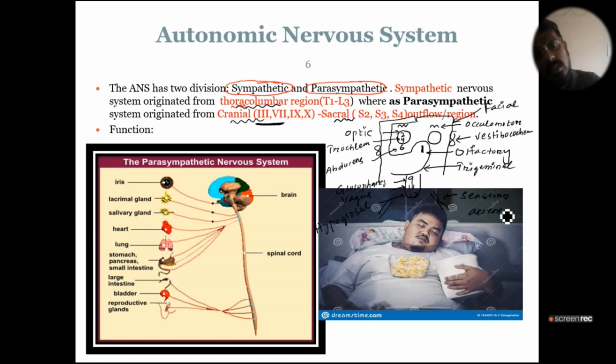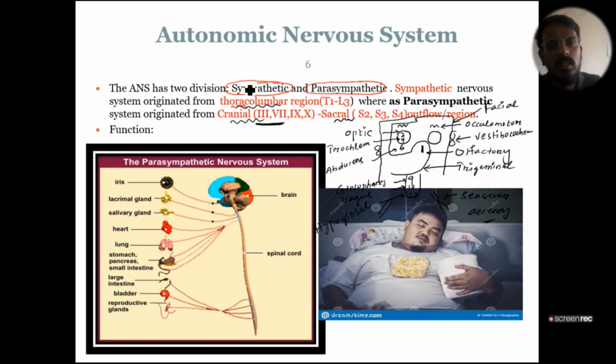You can see that all these functions are related according to the diagram. Olfactory is for the nose, for smell, and optic is for the eye, for vision. Your optic, trochlear and abducens are responsible for the eye movements. The fifth one is your trigeminal; your facial expression is under the trigeminal and facial nerves. Glossopharyngeal and vagus are related to your autonomic function as well as mastication, the chewing function.